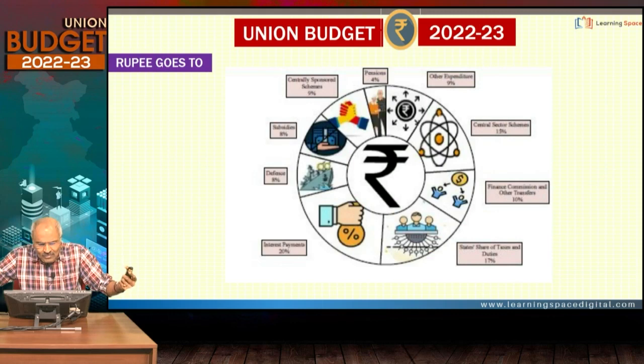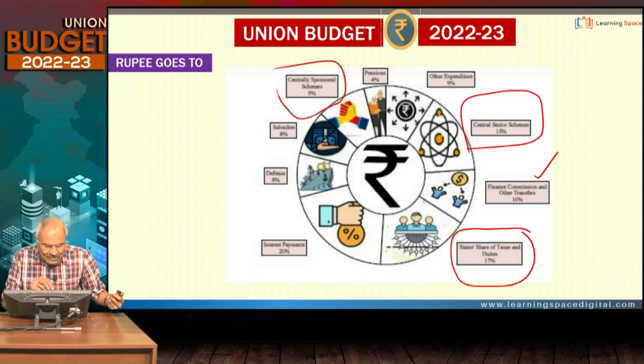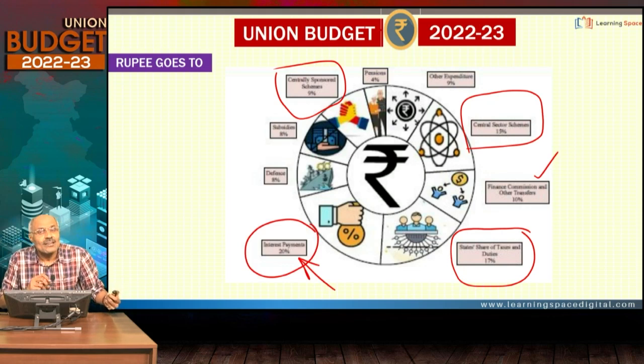How the rupee goes? Here you see everything is mentioned. Finance Commission and other transfers, state's share of taxes and duties 17%, central sector schemes 15%, centrally sponsored schemes 9%, interest payments, this is one important thing, don't forget. So 20% is going for interest payments. So therefore, whenever you are borrowing, put it on capital expenditure. Then it will provide results in the future. It will benefit future generations.